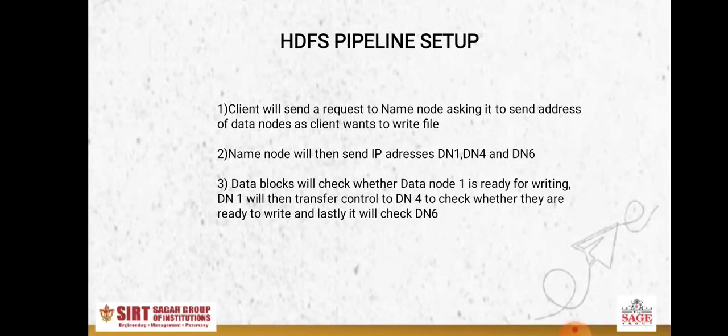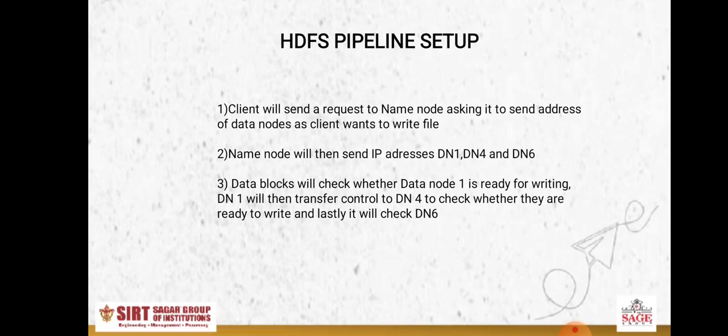So in this way, the client will first send a request to the name node. In return, the name node will give the addresses of three data nodes. This is the most essential step. It is not going to send the address of 1 or 2. It is going to send the addresses of three data nodes, because it knows that the file has to be copied in three different data nodes.